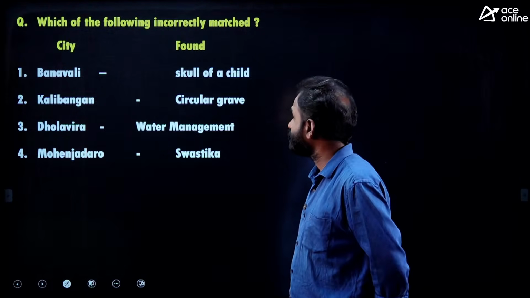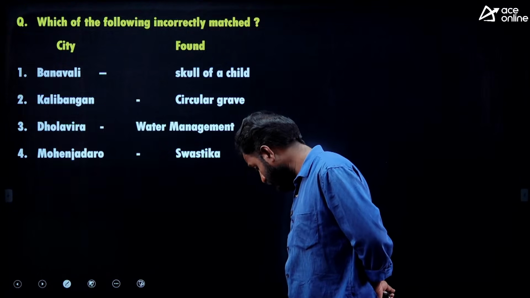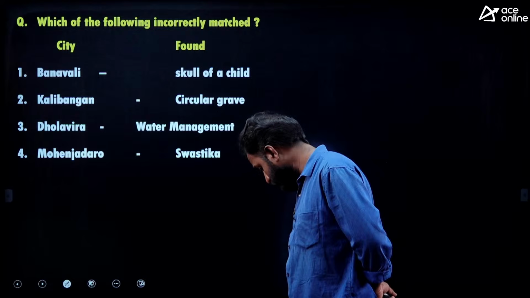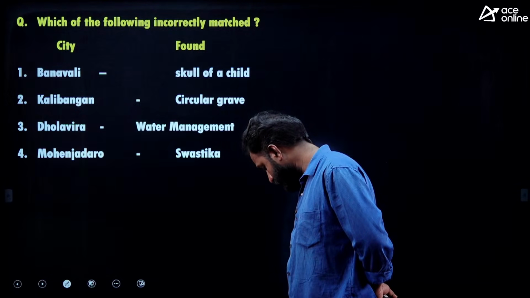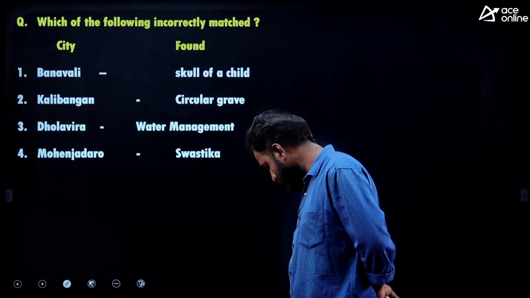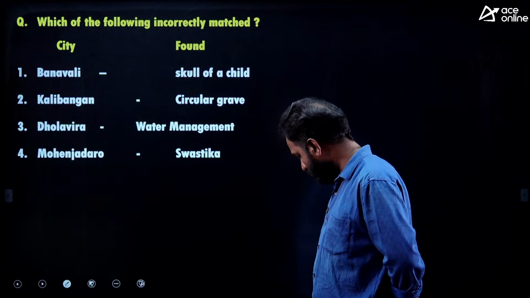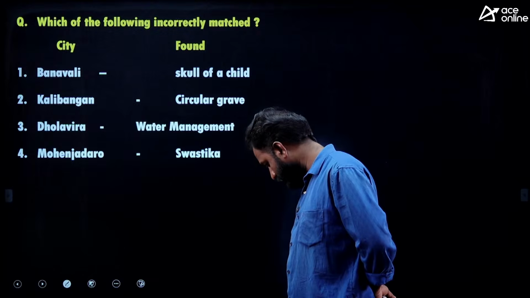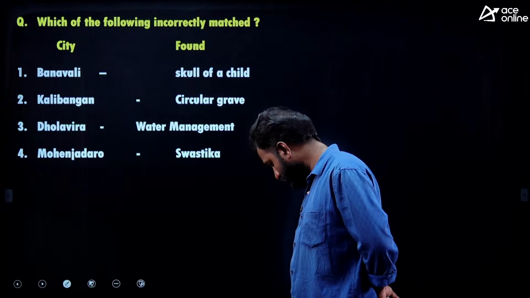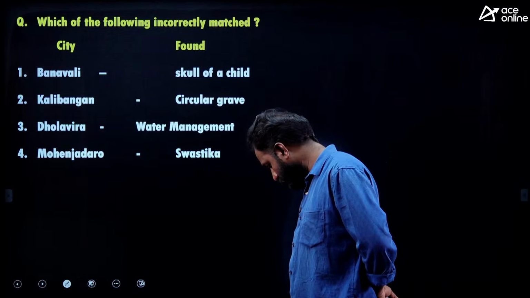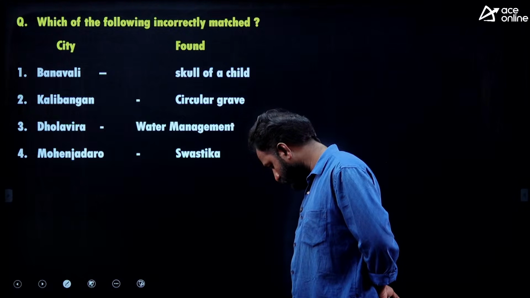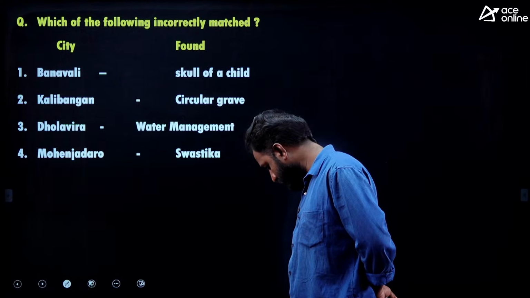I'll wait. Yes, correct. What is the right answer?